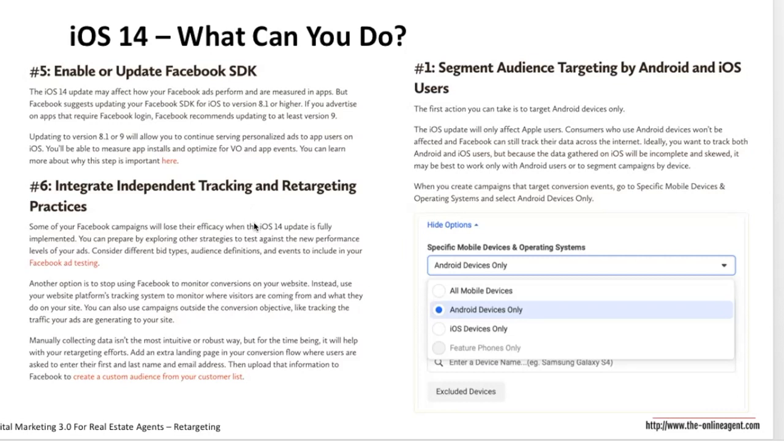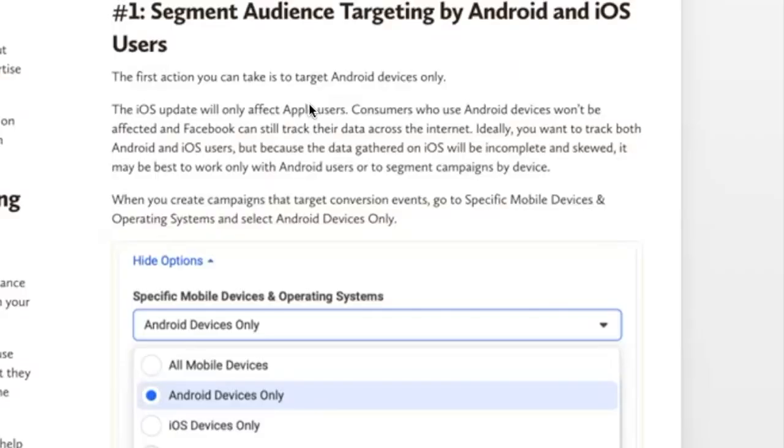If all this is too complicated for you, there's one last solution. Simply don't retarget your iOS users anymore. And in your audience segmentation targeting, you can choose which devices to target, and you just go after the Android users because these are not affected. iOS is obviously only for iPhone.